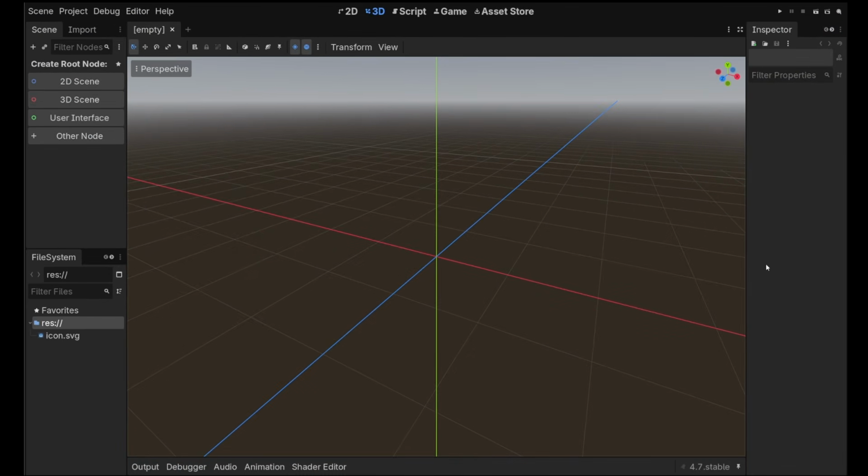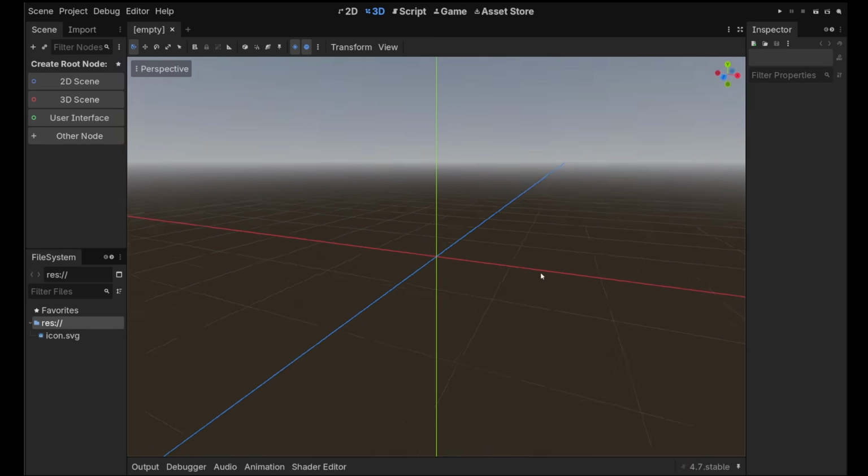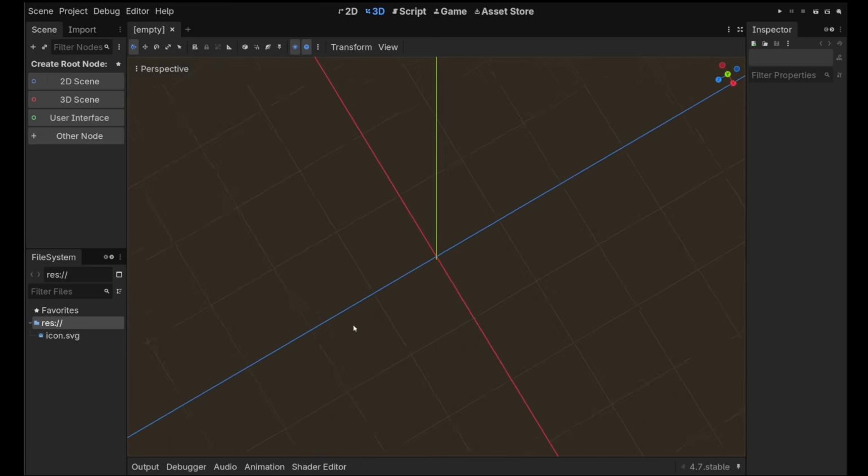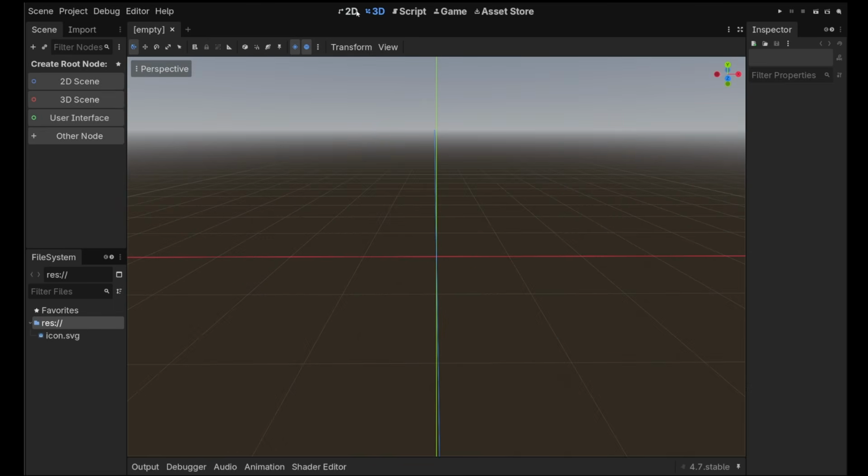All right, so the Godot engine is split into a few different panes. If this is all overwhelming to you, that's totally okay. The big one in the middle is our game world view. You'll see it defaults to 3D usually, but we can click on the top here to see 2D.